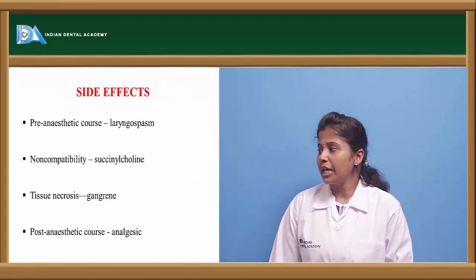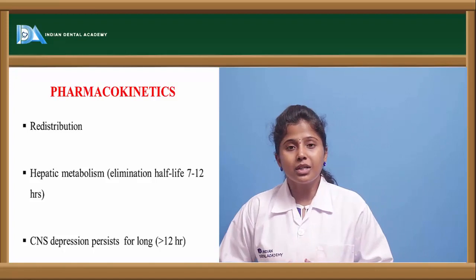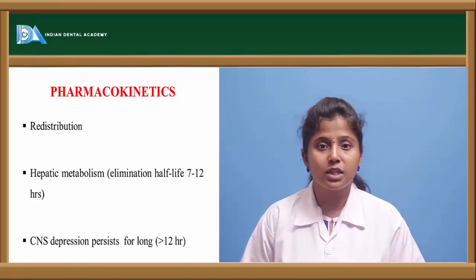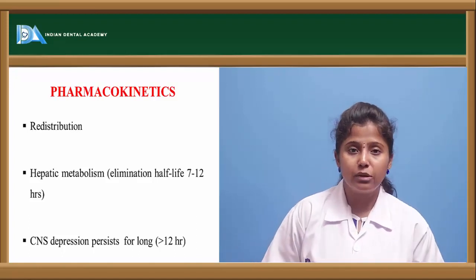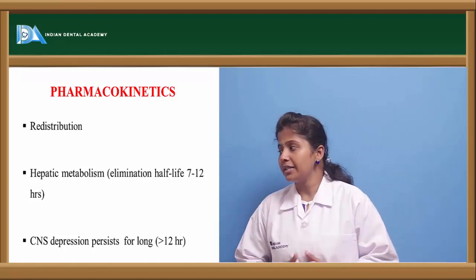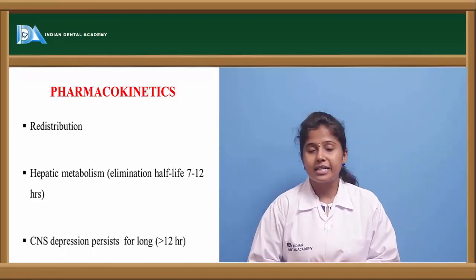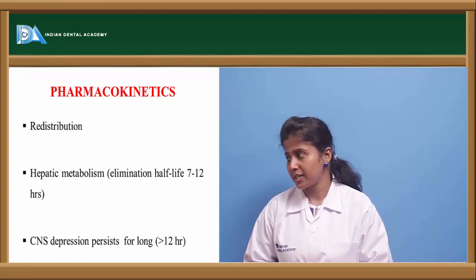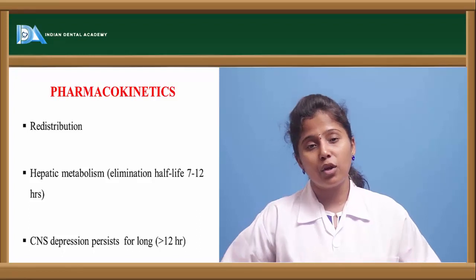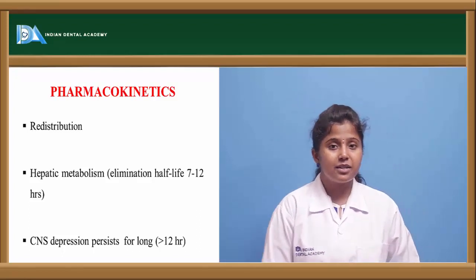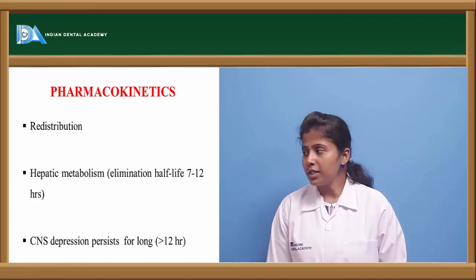The pharmacokinetics of this drug: it is redistributed. Whatever drug is there is getting metabolized, and the unmetabolized form is getting redistributed into the tissues again, and it undergoes hepatic metabolism. It undergoes metabolism in the liver, and its half-life is about 7 to 12 hours. And it causes CNS depression. If this drug has an effect for a longer period of time, that is, if the drug shows its effect for greater than 12 hours, then it causes CNS depression.